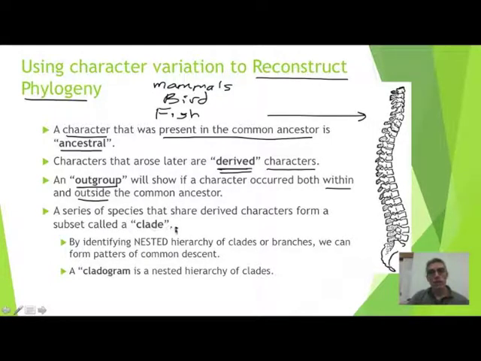So a series of species that share derived characters form a subset called a clade. Now again, you need to get familiar with these terms, and we'll look at this in a second on the next slide where I go through an example that will illustrate a clade. So by identifying nested hierarchies of clades or branches of our tree, we can form patterns of common descent. All right, so we can see the connections that we recognize between the groups that we're trying to compare. When you come to class, you will get some practice in creating something called a cladogram. Of course, a cladogram is going to be made up of various clades and various branches. And this is going to be considered a nested hierarchy of clades.